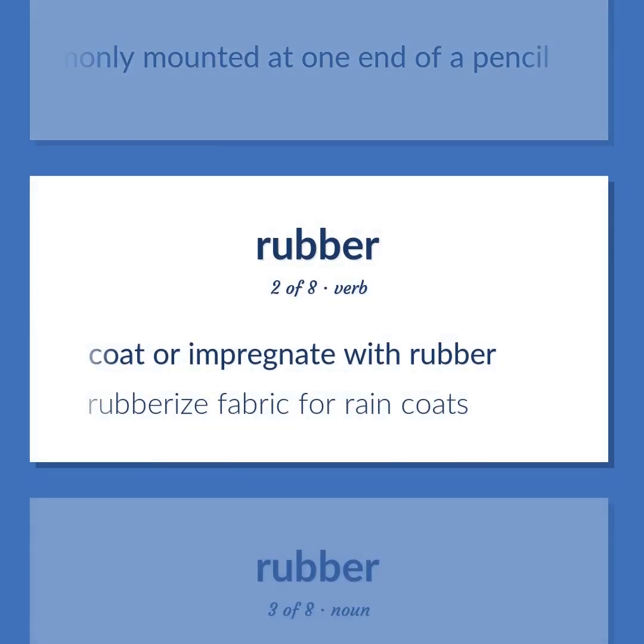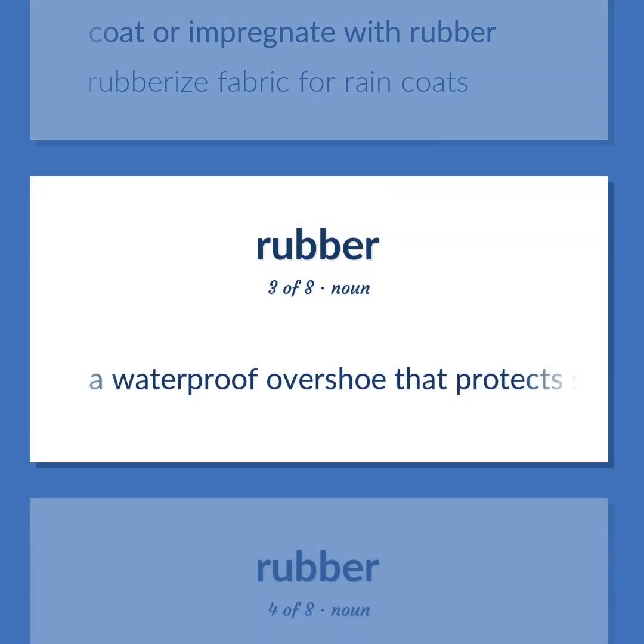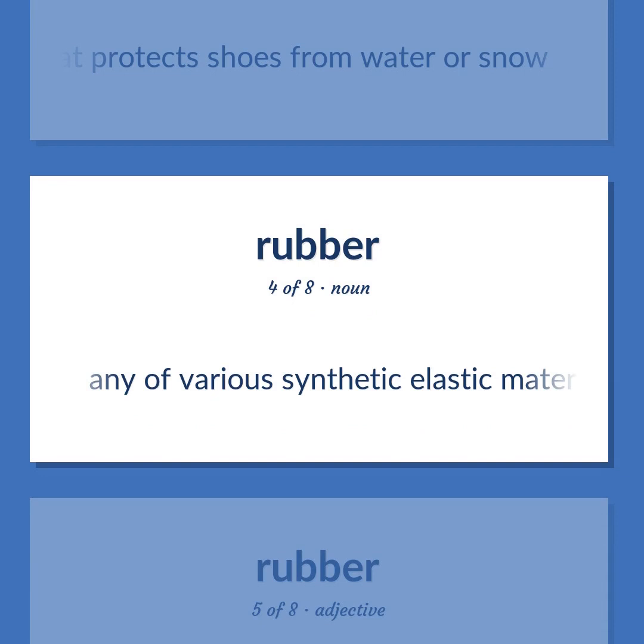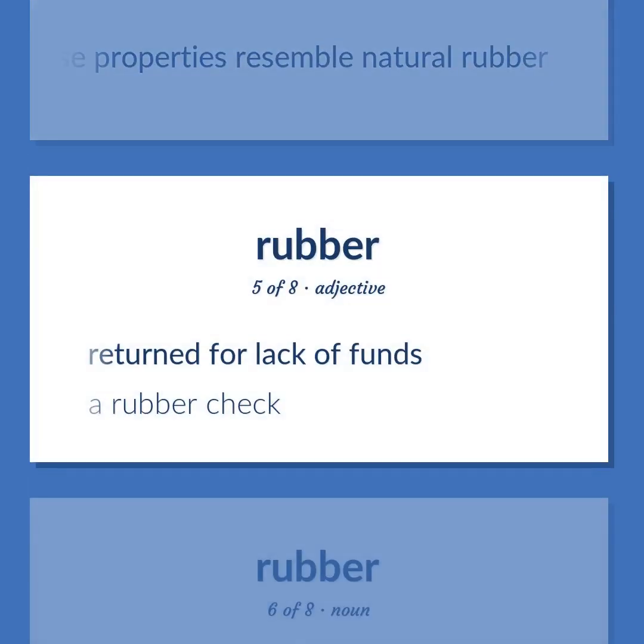Coat or impregnate with rubber. Rubberize fabric for raincoats. A waterproof overshoe that protects shoes from water or snow. Any of various synthetic elastic materials whose properties resemble natural rubber. Returned for lack of funds. A rubber check.